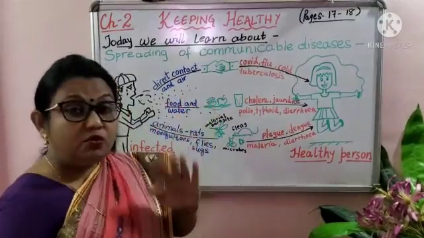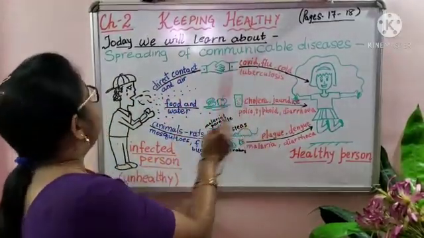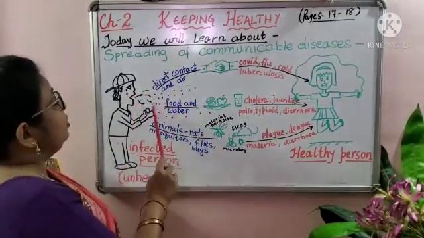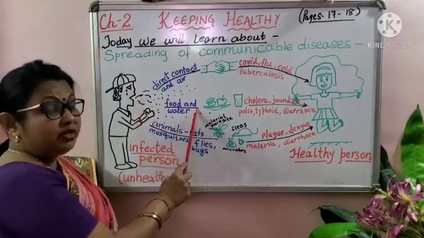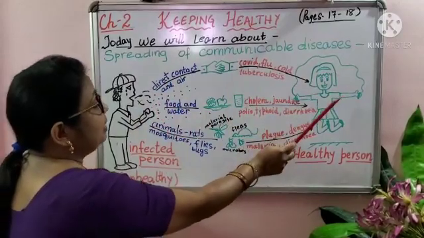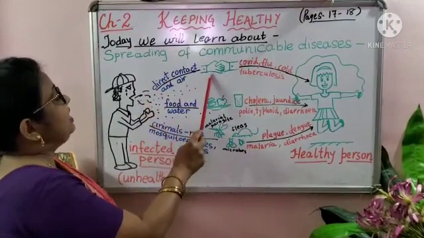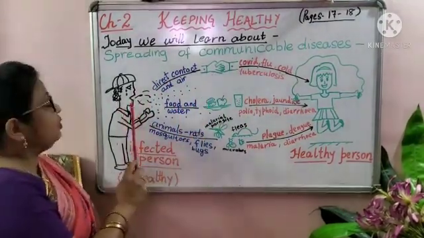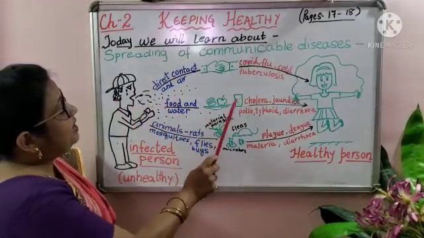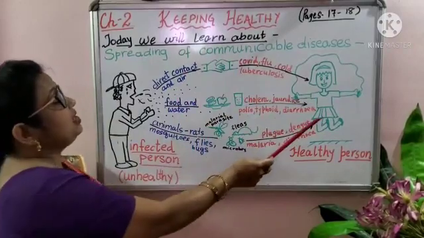So now these two, you must know very clearly. Still I am explaining it. When you shake hands or use articles like clothes, towel, bed sheet used by this person, or you eat food and water touched by this person, then the disease can spread to the healthy person by direct contact and air, through cough and sneezing, by shaking hand, by using the person's articles, or through contaminated food and water, that is infected food and water. If the healthy person eats it, then that person can get the disease.